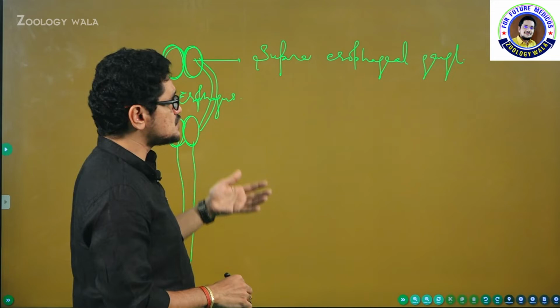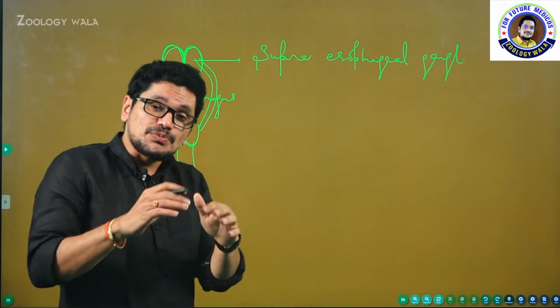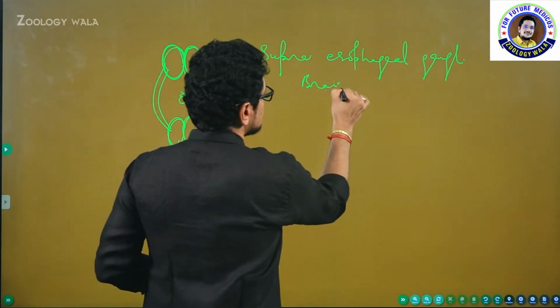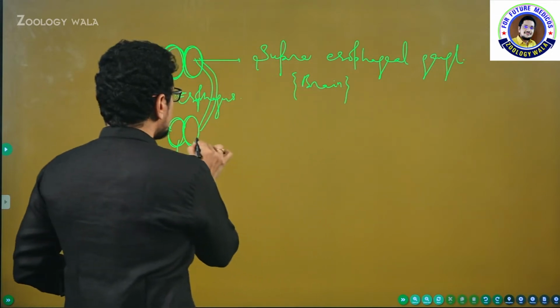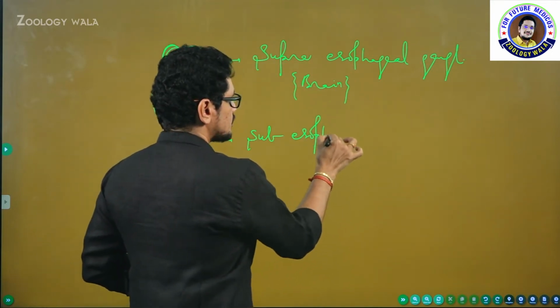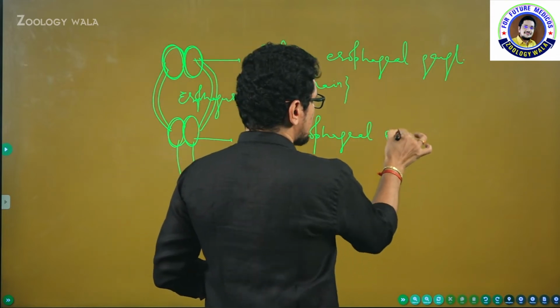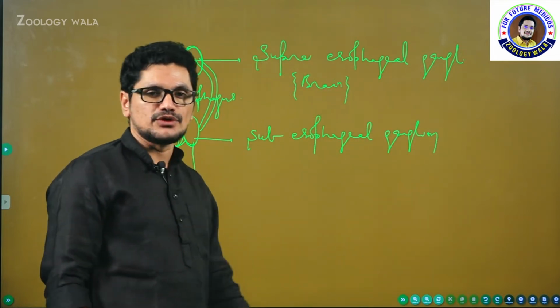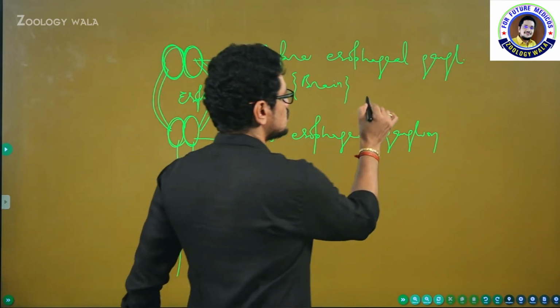In case of cockroach, you have to use the word supraesophageal ganglion. This is nothing but brain. This is brain, and this is subesophageal ganglion.